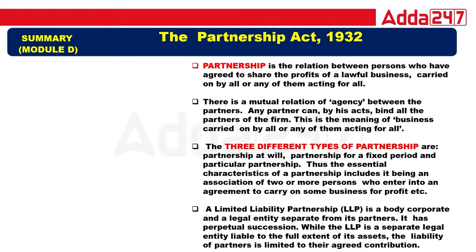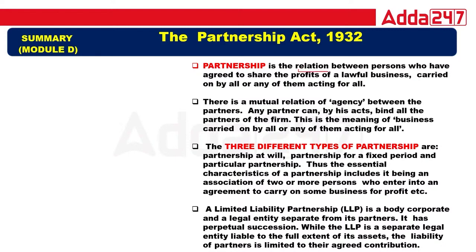Now, the Indian Partnership Act. So we know, class, that the Indian Partnership Act comes from the Indian Contract Act. The Indian Contract Act is basically divided into the general principles of contract and the special principles of contract. In the general principles of contract, the formation of contract is there, and in the special principles of contract, the 5 terms are there. Now two acts have been separated from the Indian Contract Act. The first is the SOGA Act that we have done, and the next is your Indian Partnership Act, that is the second act. Okay, now what is partnership?